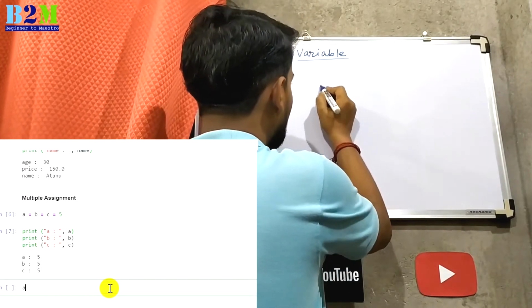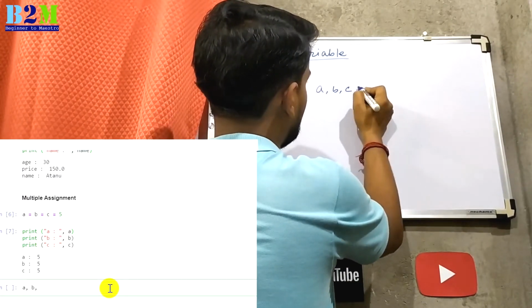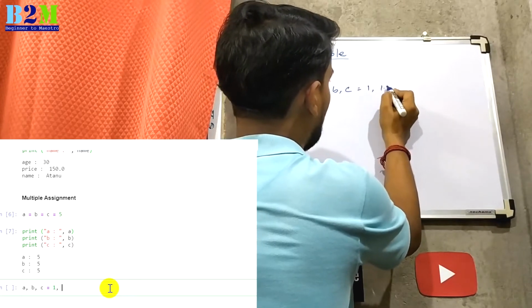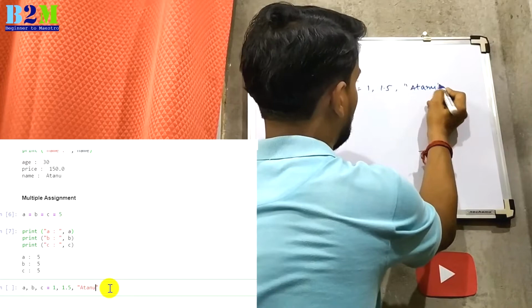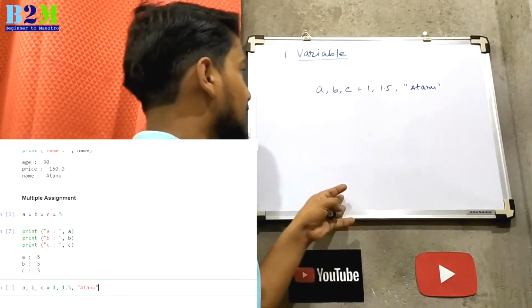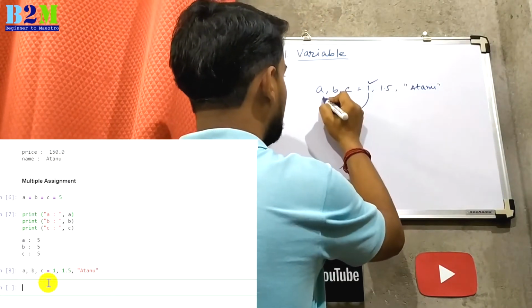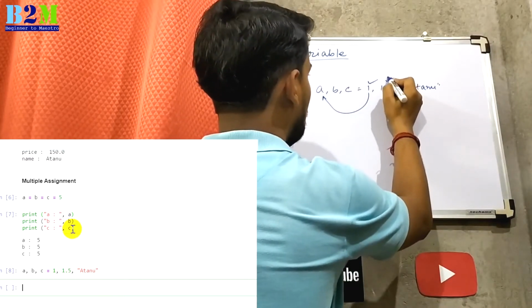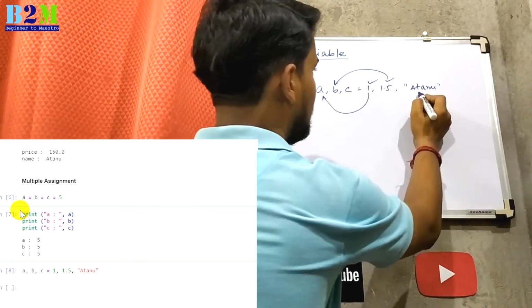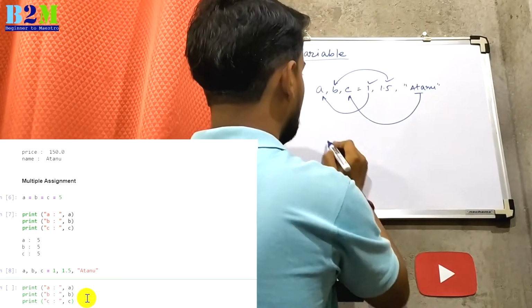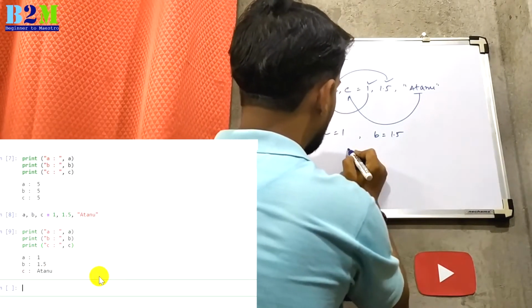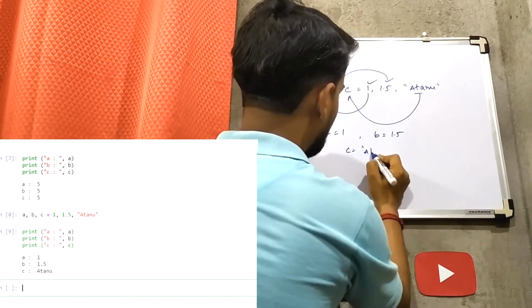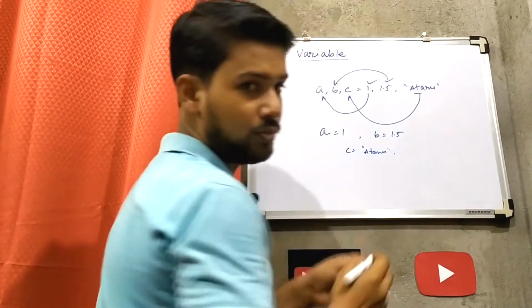Another multiple assignment operation is a, b, c equal to 1, 1.5, Atanu. That means you are assigning this value to this variable, this value to this variable and this value to this variable. That means a equal to 1, b equal to 1.5 and c equal to Atanu.